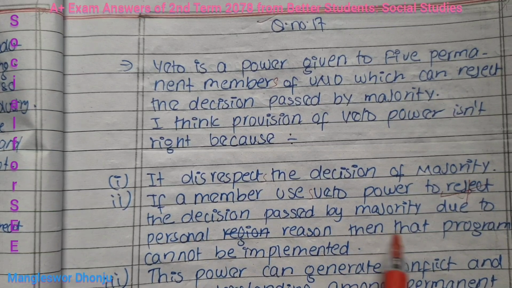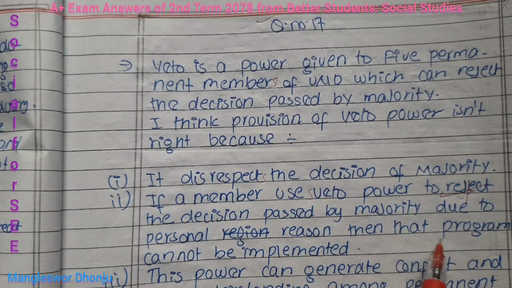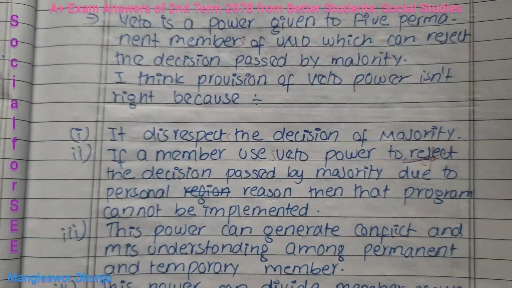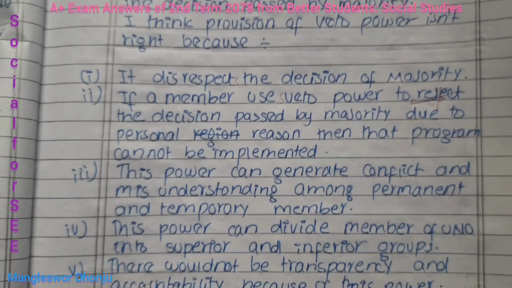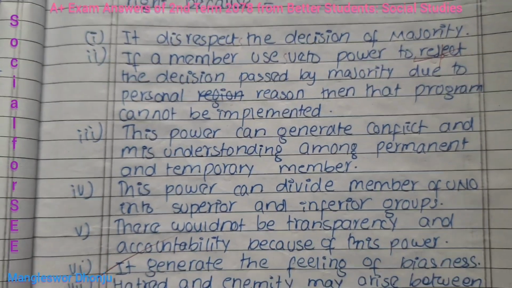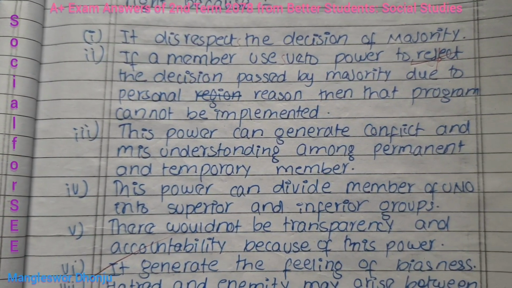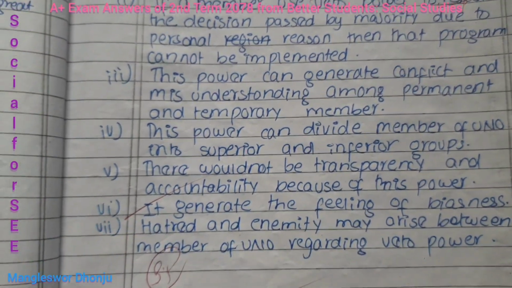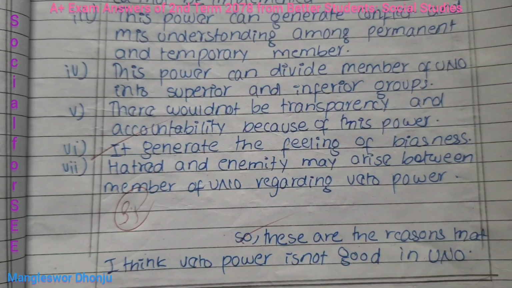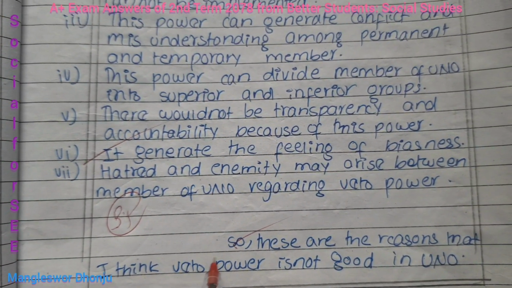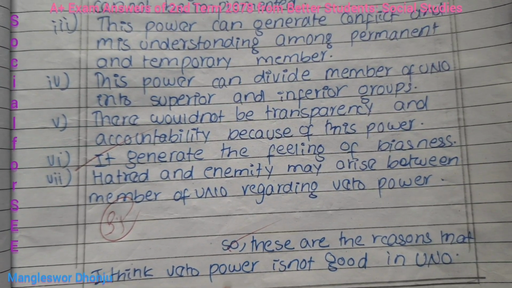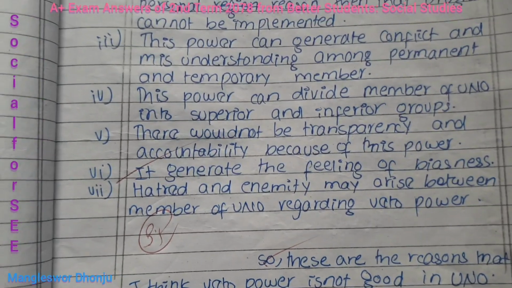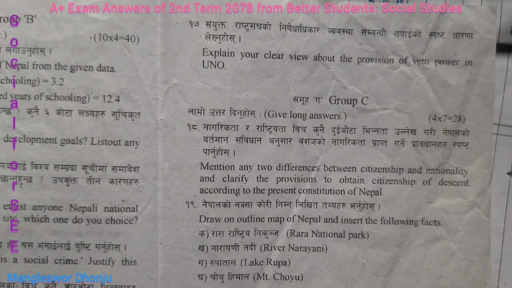If a member rejects the decision passed by the majority for personal reasons, then that program cannot be implemented. This power can generate conflict and misunderstanding among permanent and temporary members, and more. And his or her logic is justifiable, and a conclusion is also given. So these are the reasons that I think veto power is not good in the UNO. That's why I gave 3.5 marks.